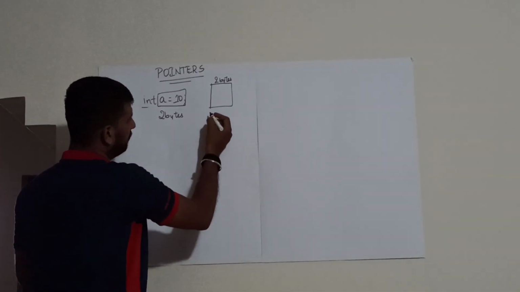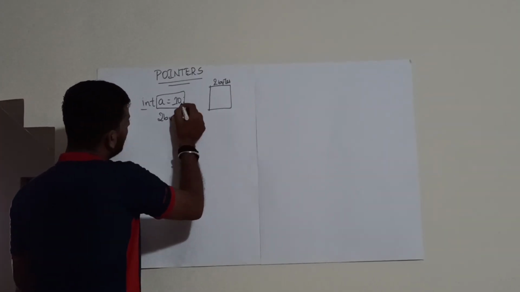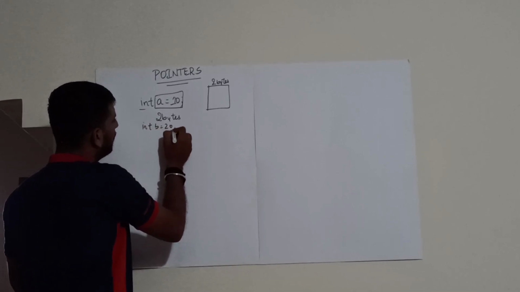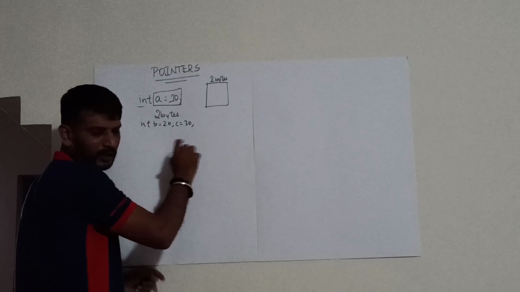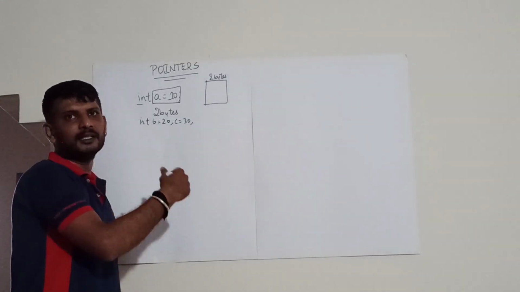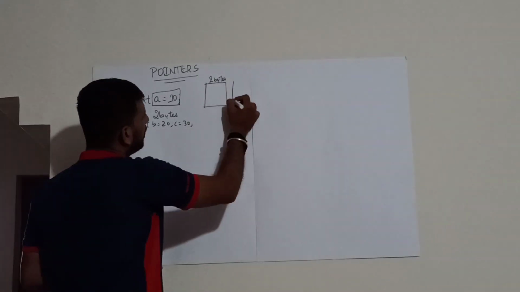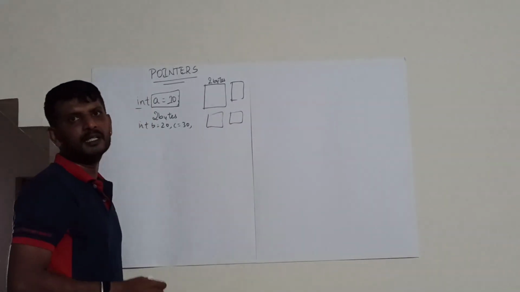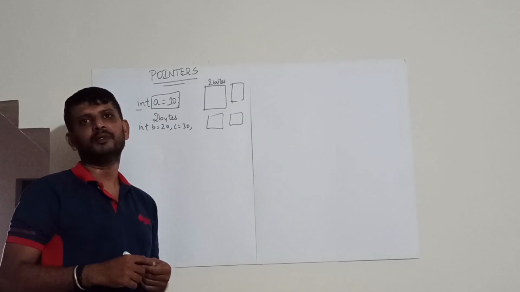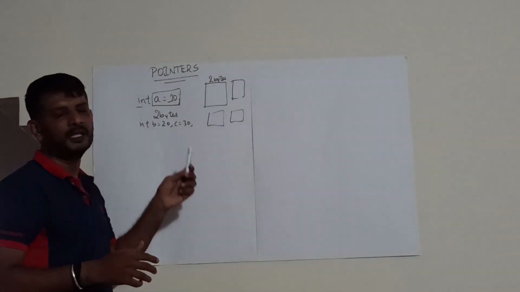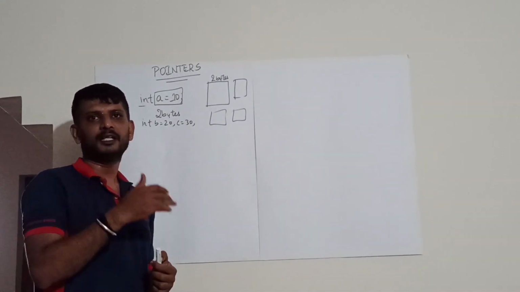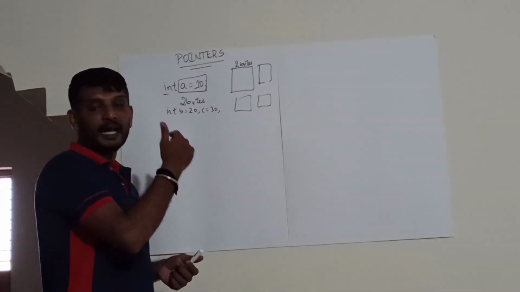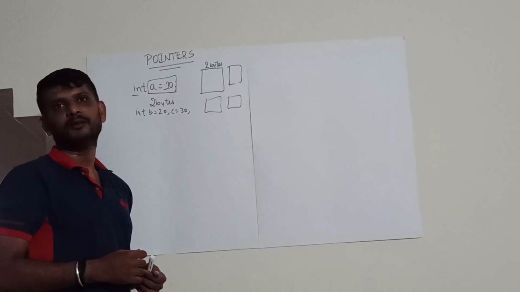Now suppose I declare another variable, b is equal to 20, c is equal to 30. If I keep on declaring variables, the computer will reserve memory for each and every variable you create, depending upon the data type of the variable. If you declare an integer, it will reserve 2 bytes. If you declare a float, it will reserve 4 bytes. If you declare a character, it will reserve 1 byte of memory.